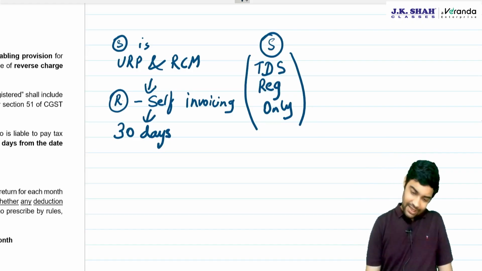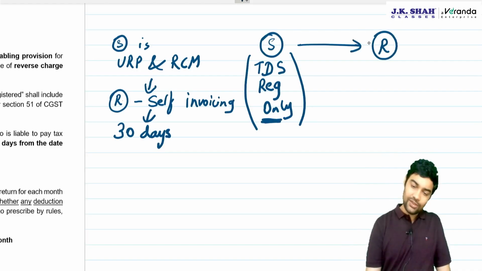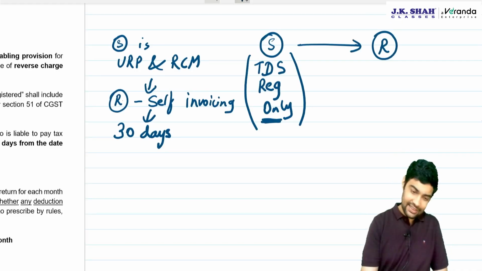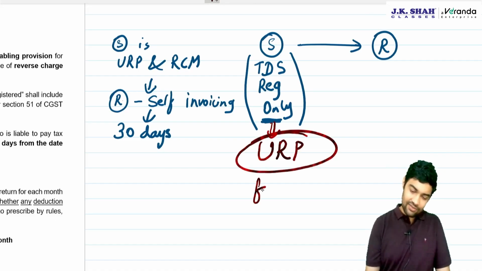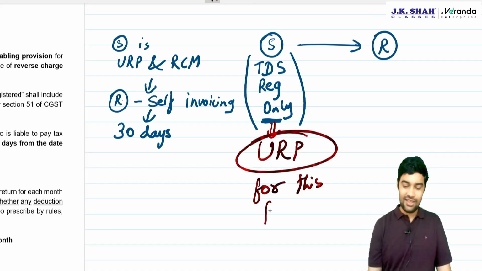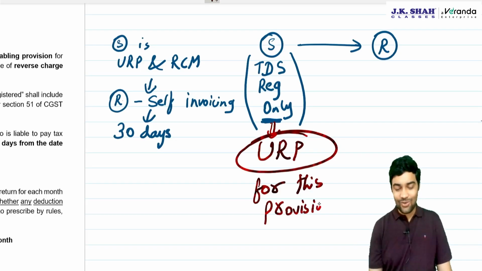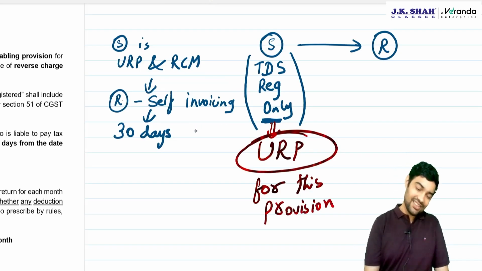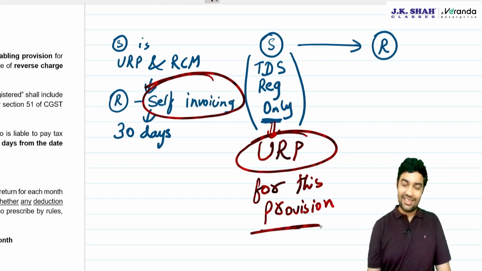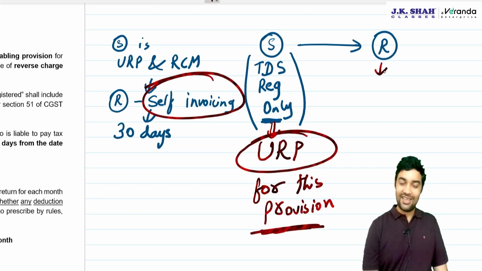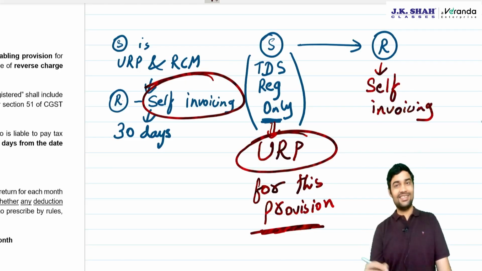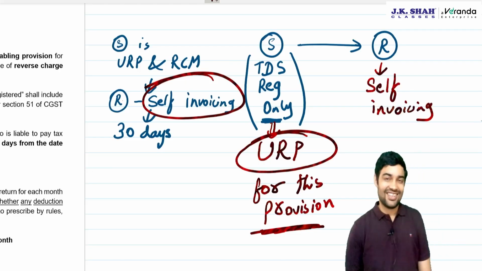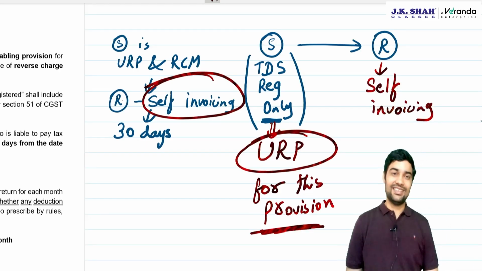So, if the supplier has only taken TDS registration, then who will do the invoice? Government has said that this supplier will be regarded as an unregistered person for this provision. Wonderful. So, for this provision of self invoicing, CBI will be regarded as an unregistered person. That means the recipient will have to do a self invoice. Clear with this? Yes. Okay. It's an important point. They can ask you.